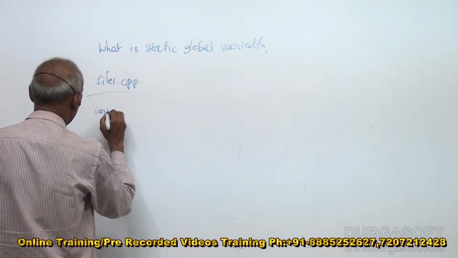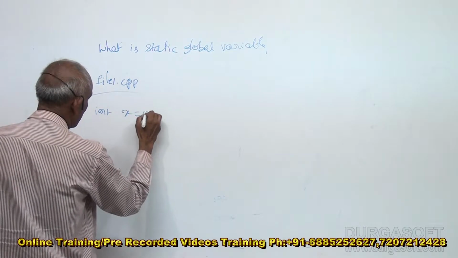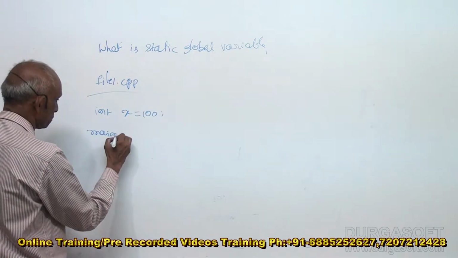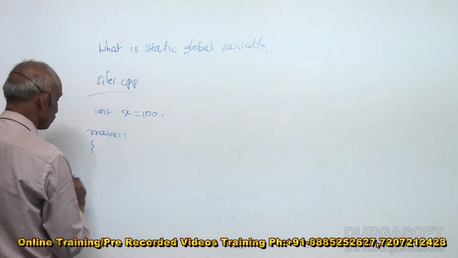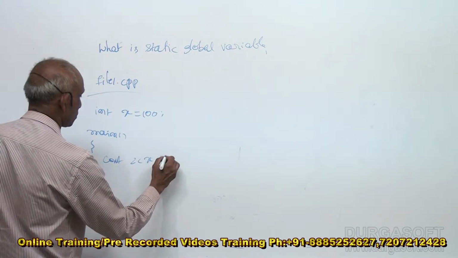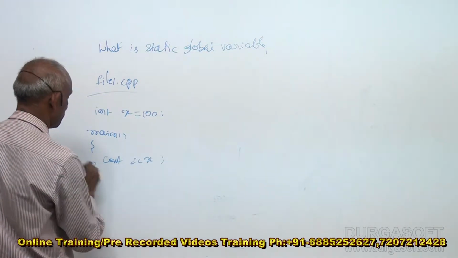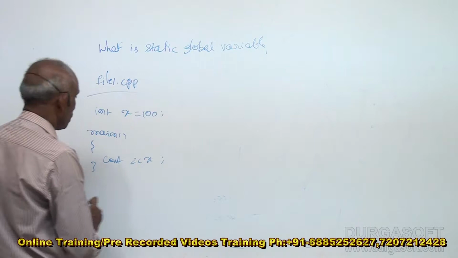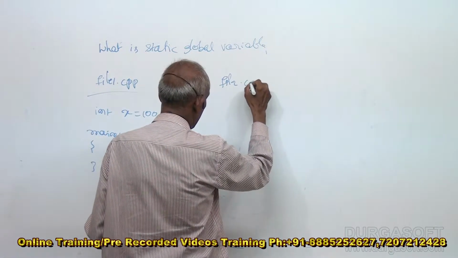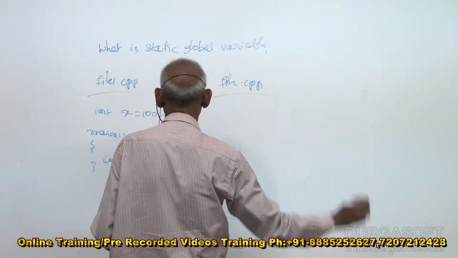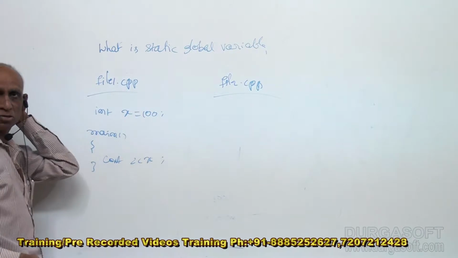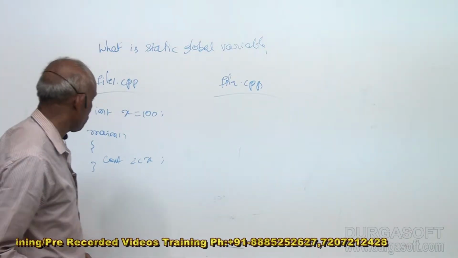There is a global variable defined in this file, int x = 100, and main can display cout x. Now there is one more file called file2.cpp. In another file, this global variable is being used. It can be used across the files.